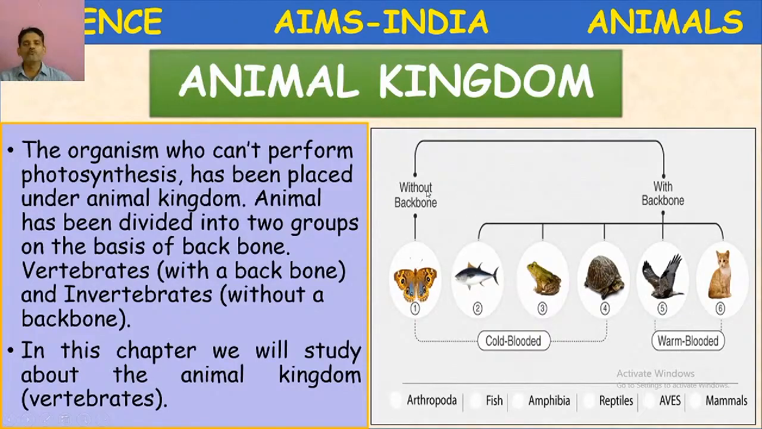Without backbone, that is a butterfly. With backbone, fish, frog, turtle, bird and cat. These animals are again divided into two categories. What are they? Cold-blooded and warm-blooded. Invertebrates and fishes, amphibians, reptiles, they are cold-blooded.